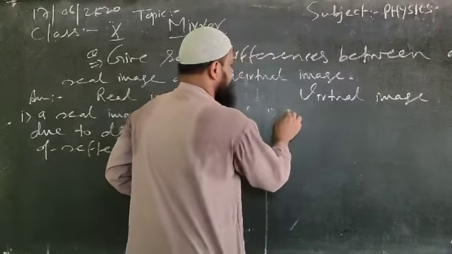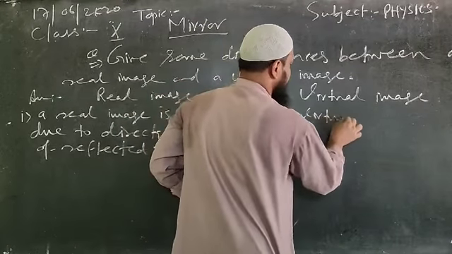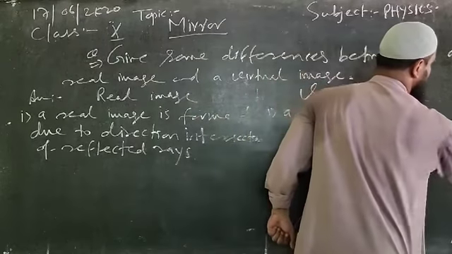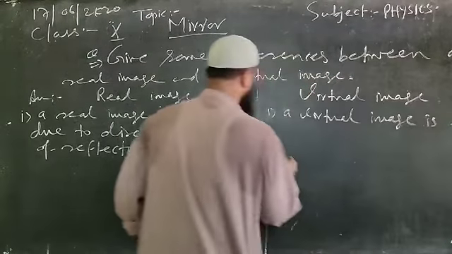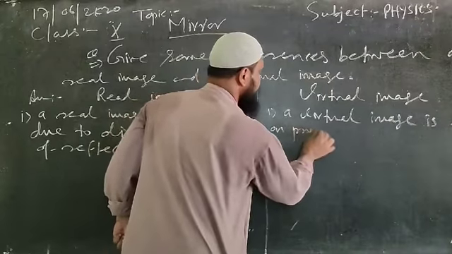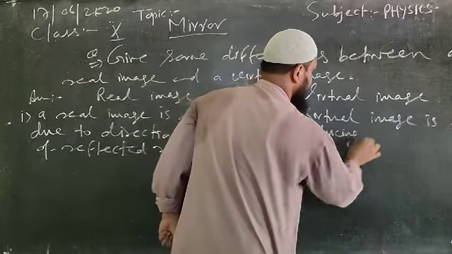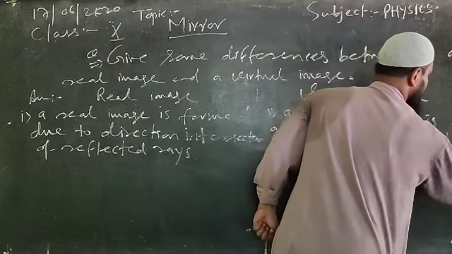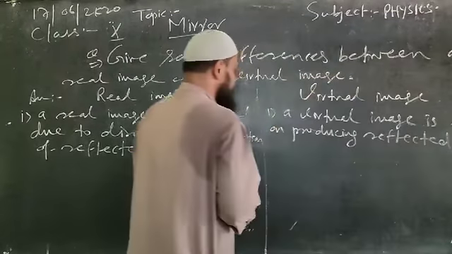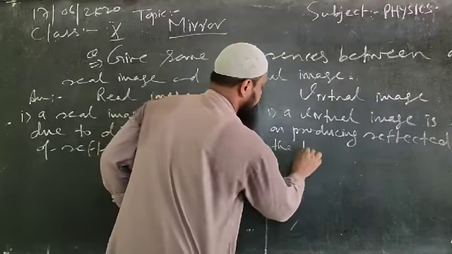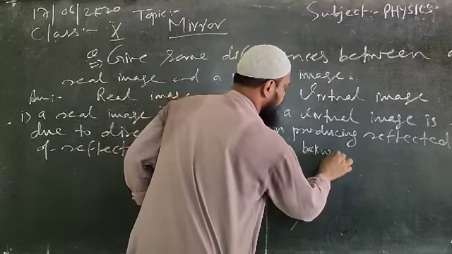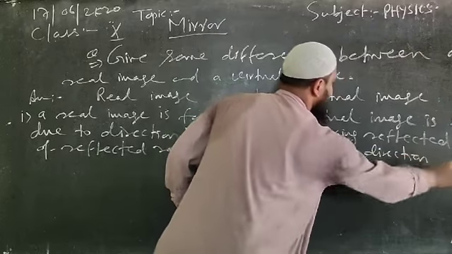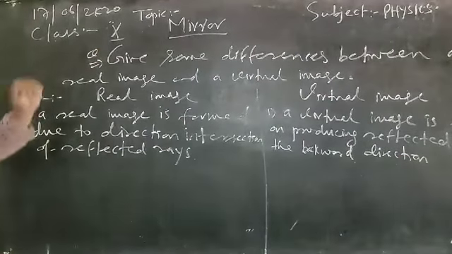Fine. Whereas in case of virtual, what we have got? We can write a virtual image is formed on producing reflected rays in the backward direction. This is the very first difference between a real image and a virtual image.